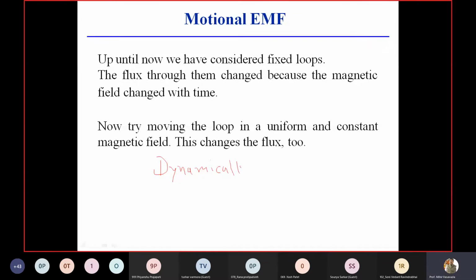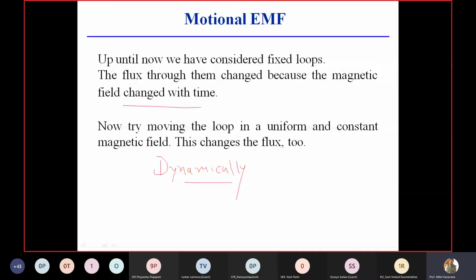Either the coil is moving or the magnetic field is moving. The flux through them changes because the magnetic field changes with time. Right? So now try moving the loop in a uniform and constant magnetic field. That means you can do this also. You can do the physical movement in a constant field, keep the field constant, and if you move in it, EMF will still be induced, right? So that is known as dynamically induced EMF.